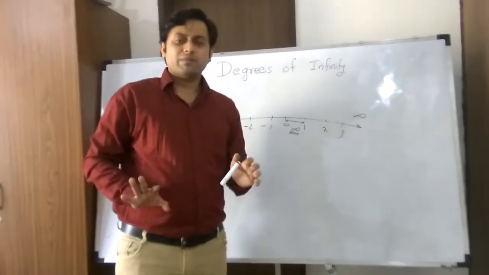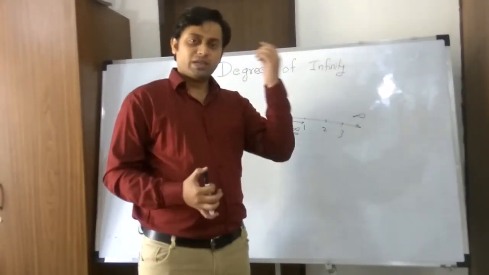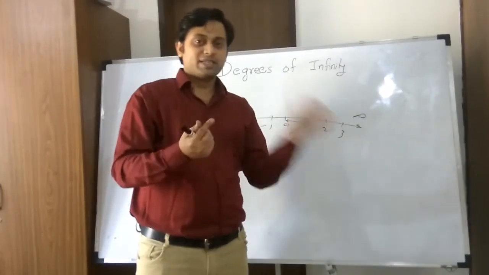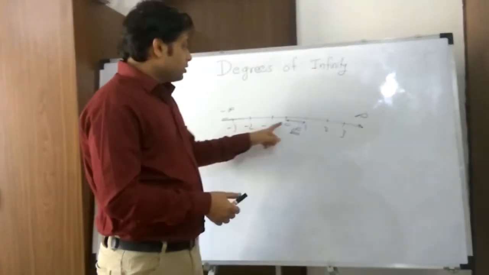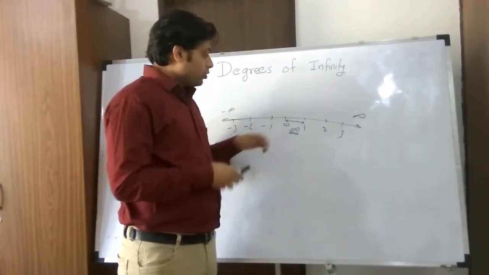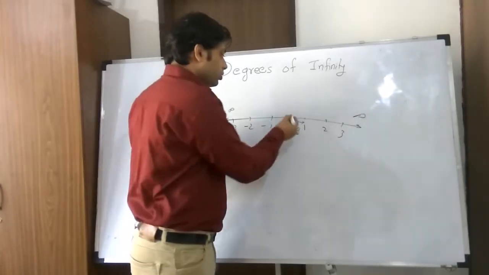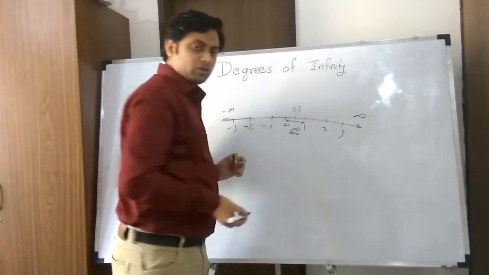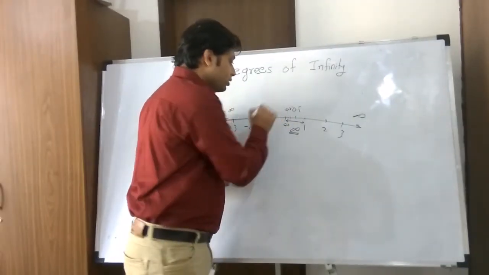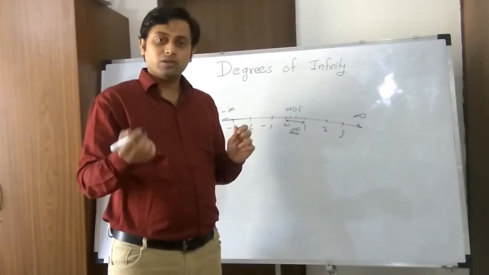So what is our method of counting? We pick up the element, and we map to the next natural number. We pick up the next element, map to the next natural number. Now pick up 0, map with the first natural number. Now which element will you pick? Will you pick 1? No, you should pick 0.5 before 1. So will you pick 0.5? No, you cannot pick 0.5 because there is 0.25. So you should label or map 0.25 before 0.5.